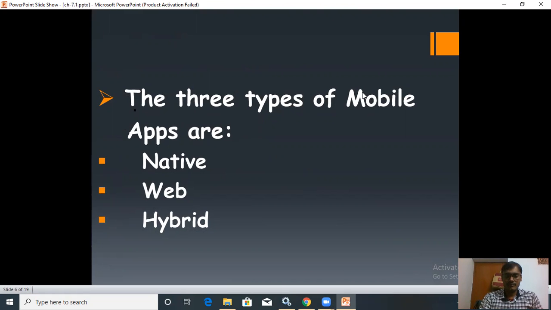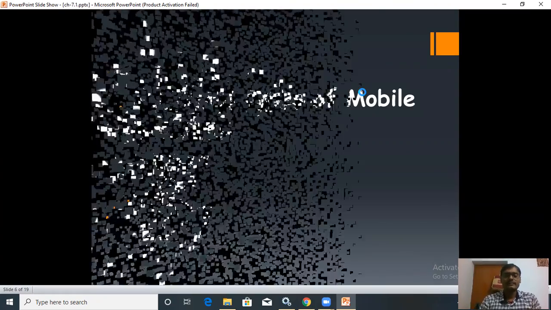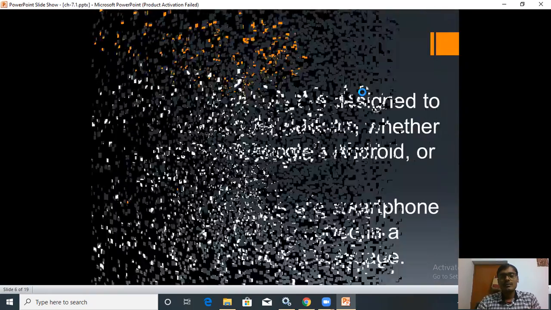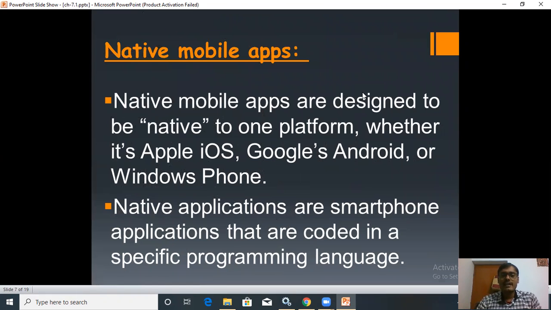So the first point is the native app. Coming to the first point, native mobile apps. Native mobile apps are designed to be native to one platform, whether it's Apple iOS, Google's Android, or Windows Phone. So if you are going to develop a native app for mobile, you must be sure for which operating system you are going to develop the app.